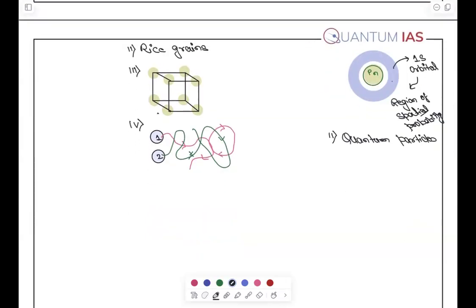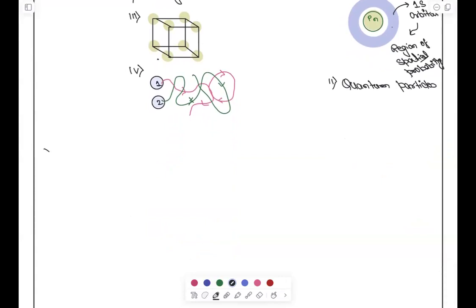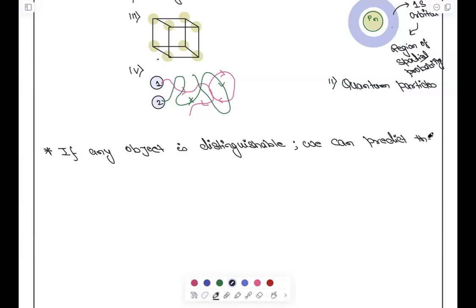So if it is distinguishable, if any object is distinguishable, we can predict the position and the momentum.